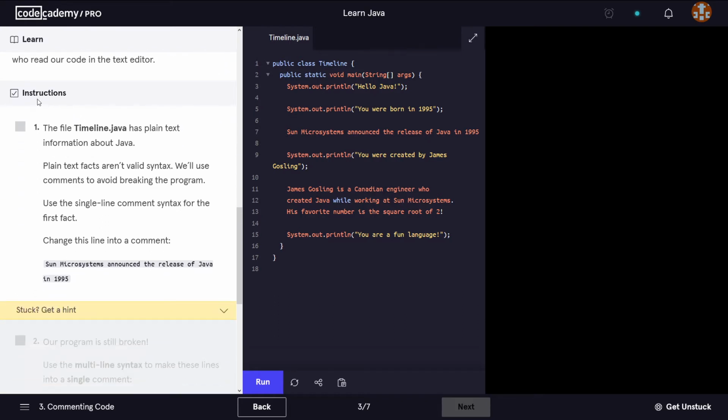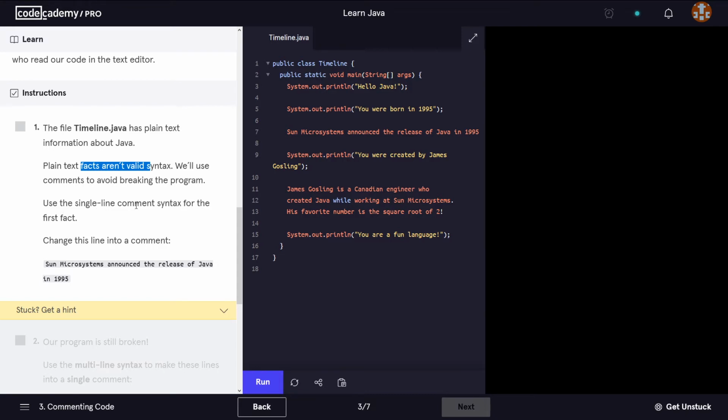Now, if we have a look at the instructions, it says the file timeline.java has plain text information about Java. Plain text facts aren't valid syntax. We'll use comments to avoid breaking the program.